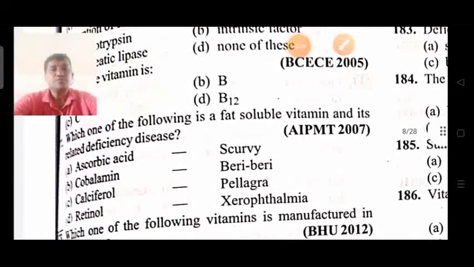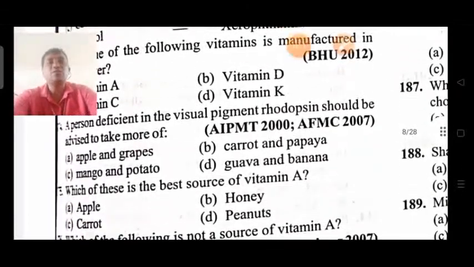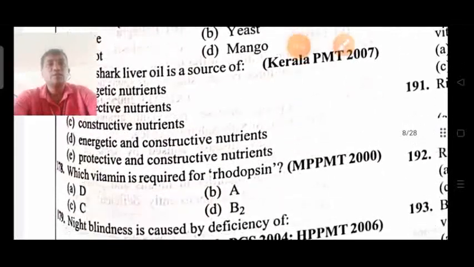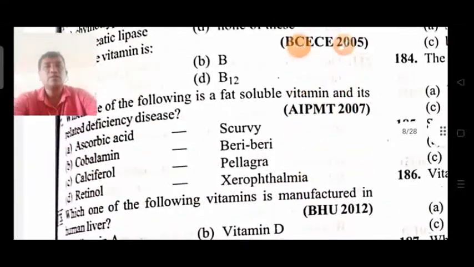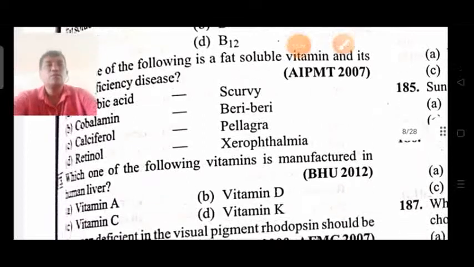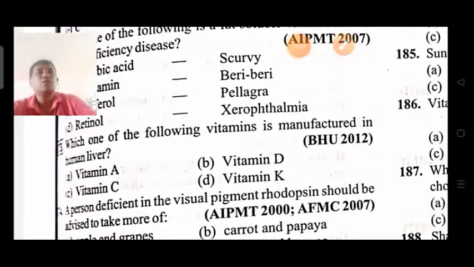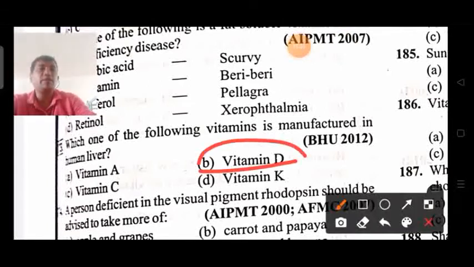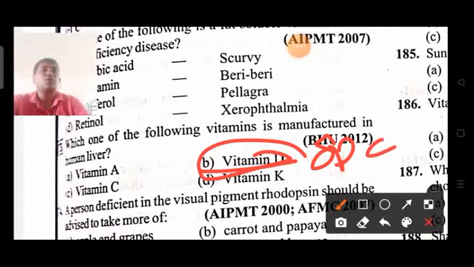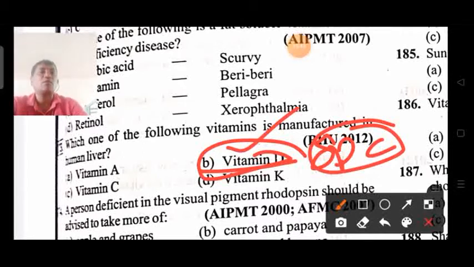Next question, 173. Which one of the following vitamins is manufactured in human liver? Vitamin D is called the sunshine vitamin, so it is not the liver vitamin.